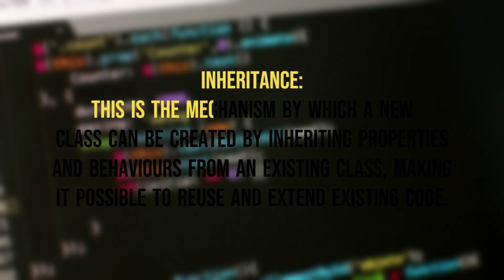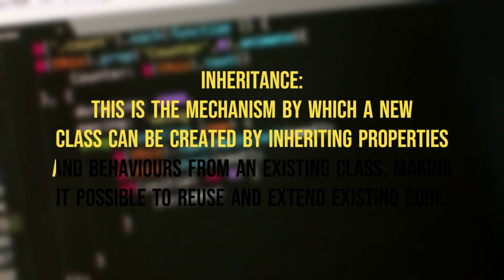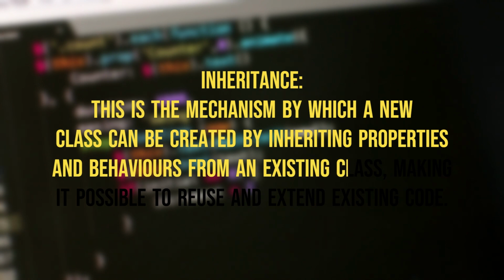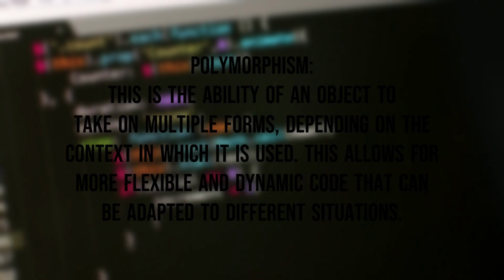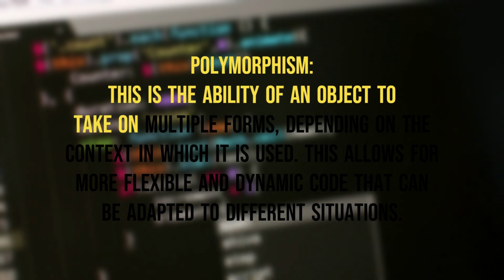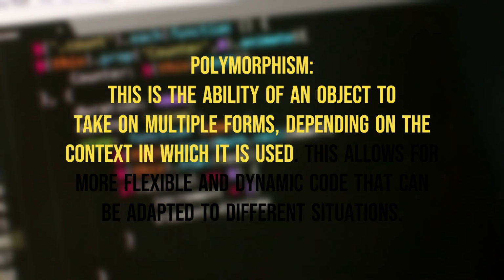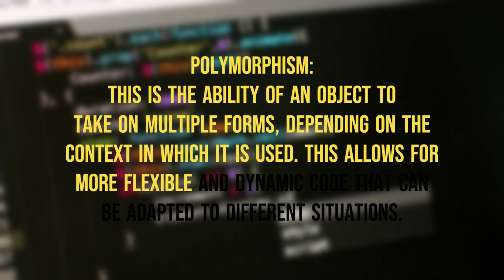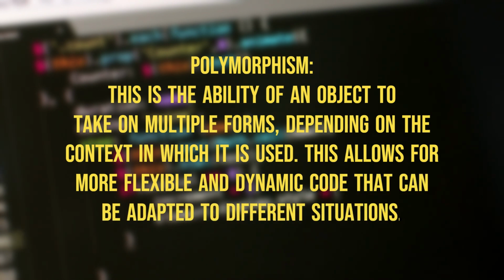Inheritance. This is the mechanism by which a new class can be created by inheriting properties and behaviors from an existing class, making it possible to reuse and extend existing code. Polymorphism. This is the ability of an object to take on multiple forms, depending on the context in which it is used. This allows for more flexible and dynamic code that can be adapted to different situations.